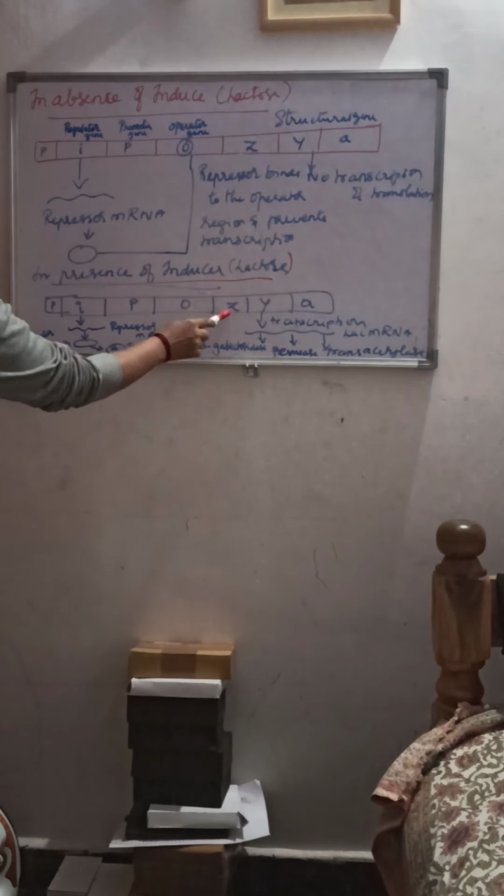So they will produce the corresponding enzymes. You can see here the Z gene, the Y gene and the A gene. The Z gene codes for beta galactosidase, the Y gene codes for permease, and the A gene codes for transacetylase.